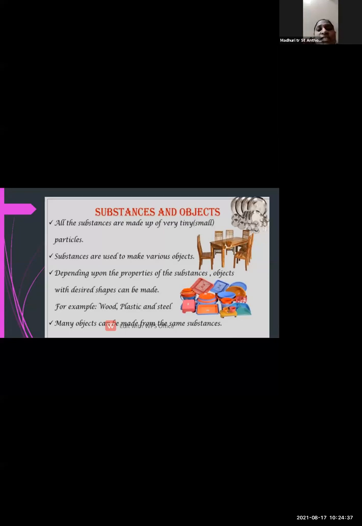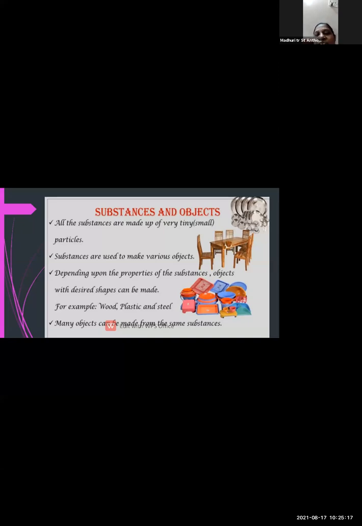So what are substances? Substances are made up of very tiny particles, and the substances which are used to make objects are called objects. So when these substances are used to make various objects, they are known as objects. So objects are basically made from substances, and substances are very tiny particles. Okay, now depending upon the substance, the object can be given a desired shape and made.